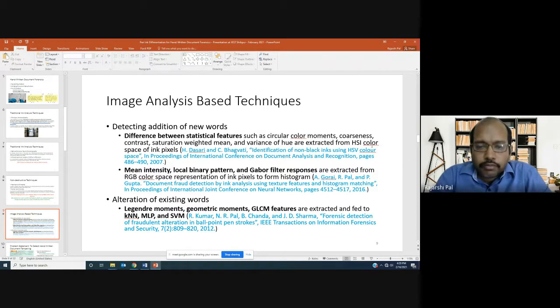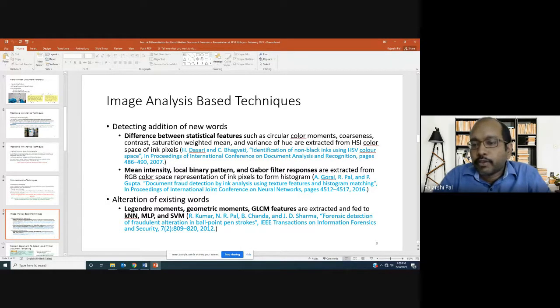Similarly, one more paper I would like to cite here is one of our own papers from 2016, which was published in IJCNN. There we were extracting the mean intensity of the color values in the ink pixels, right? And local binary pattern, LBP, which is one popular texture feature.